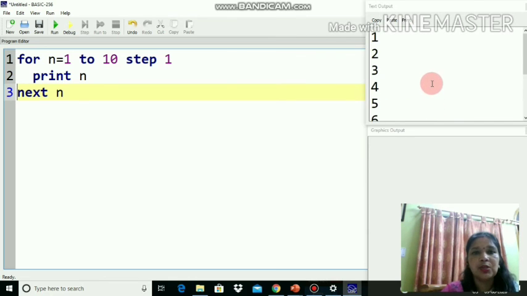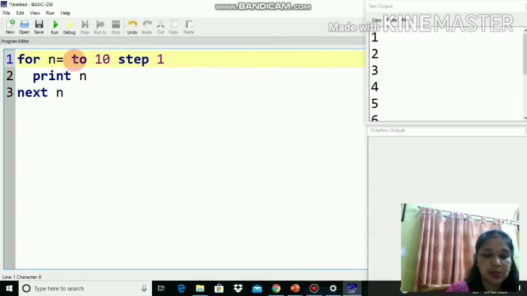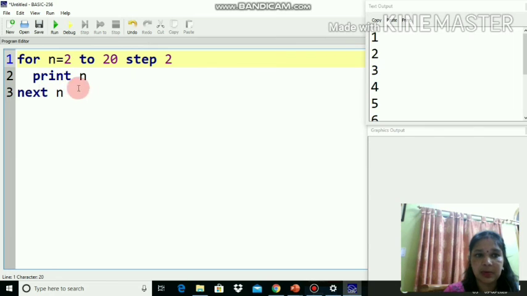Okay. So if you want to find the multiplication table of 2, n equals to 2, up to which value you want to go? 20. By how much you want to increment? 2, and rest of the things will be same. Like I want to print its value, and next n, run it, you will get the table of 2.